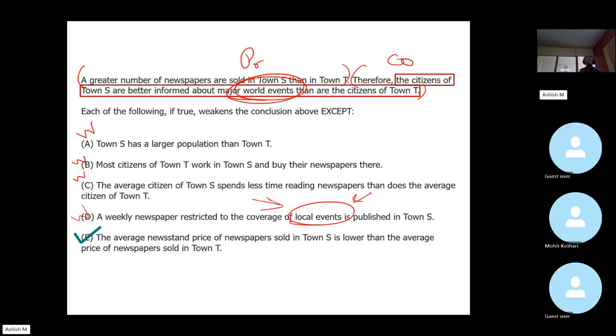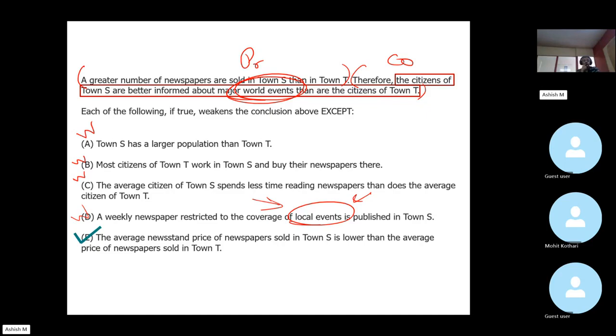So for Charlie to bring in an additional assumption that perhaps people in town S are significantly smarter than people in town T is a very big assumption which does not conform with the normal set of assumptions in logical reasoning. Clear?